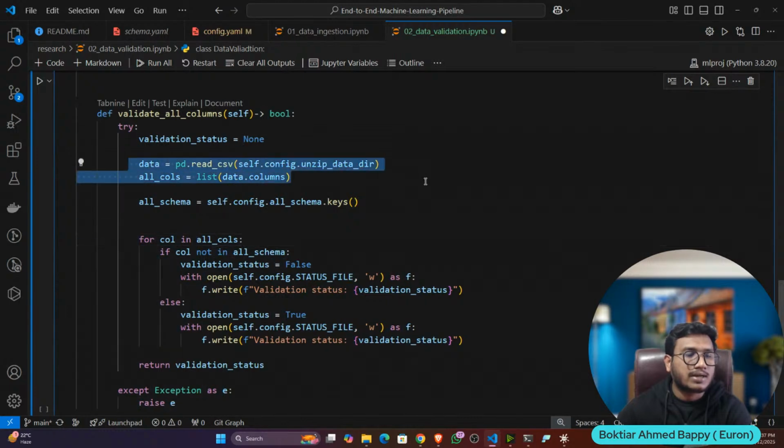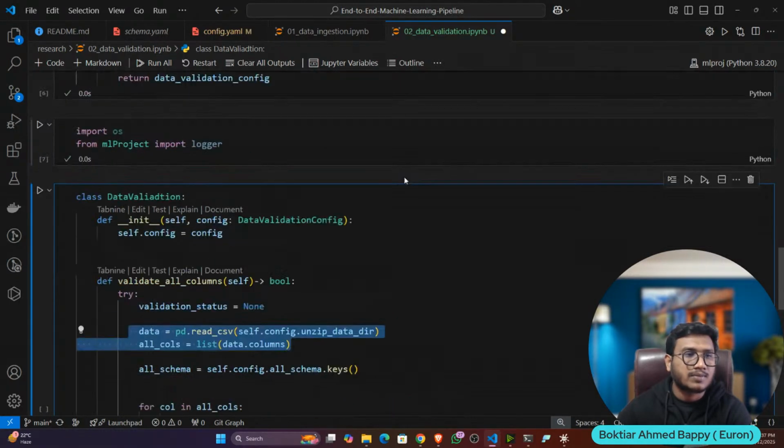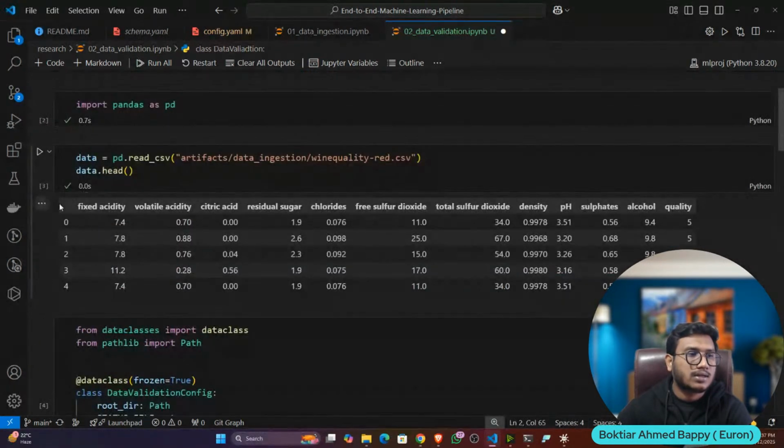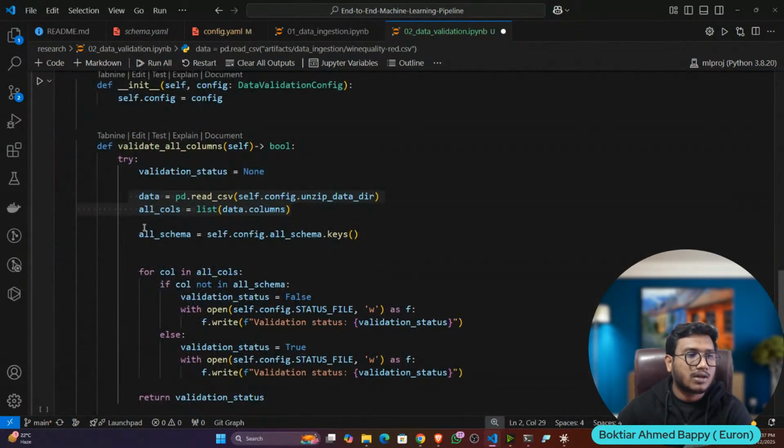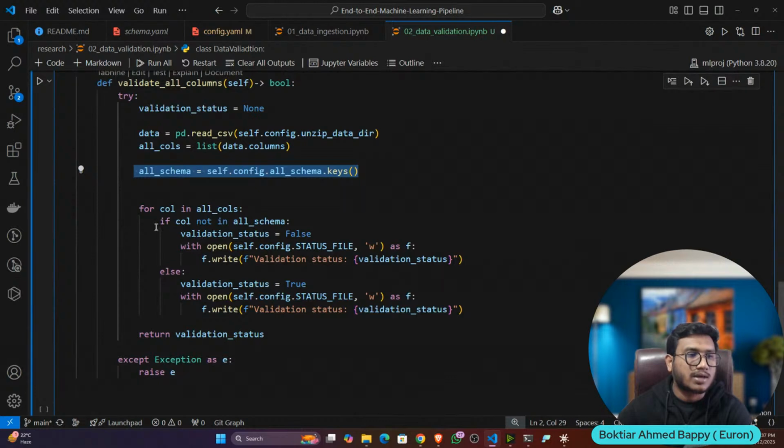First of all, I'm reading the data, that means the actual data, this data. Then I'm getting all the columns of the data, and I'm comparing them with all the schema. Here is the for loop. In this for loop, I'm comparing.